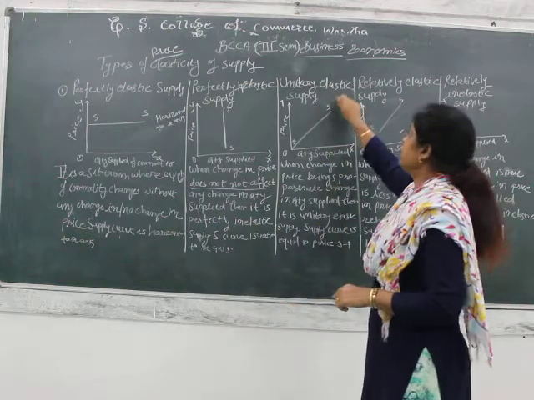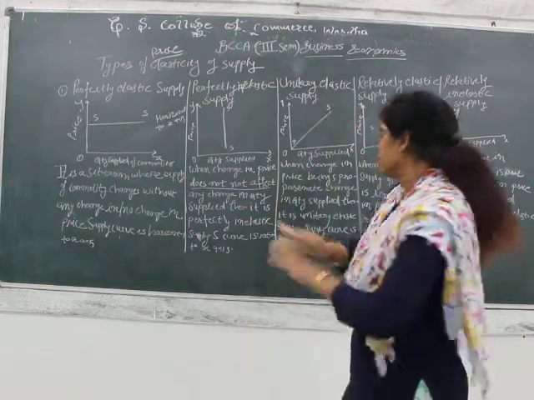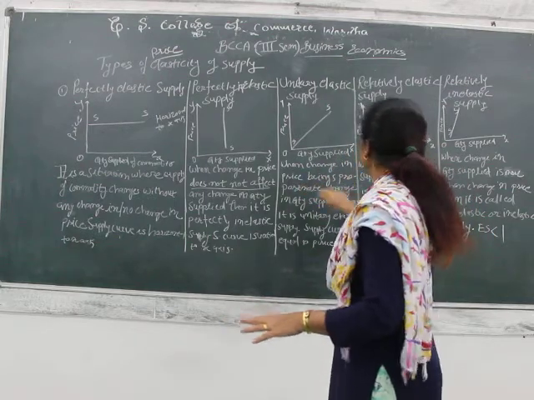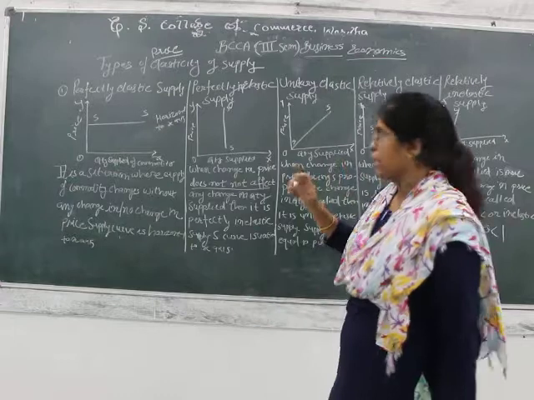Now unitary elastic supply. Unitary means when a change in price brings a proportionate change in the quantity supplied.